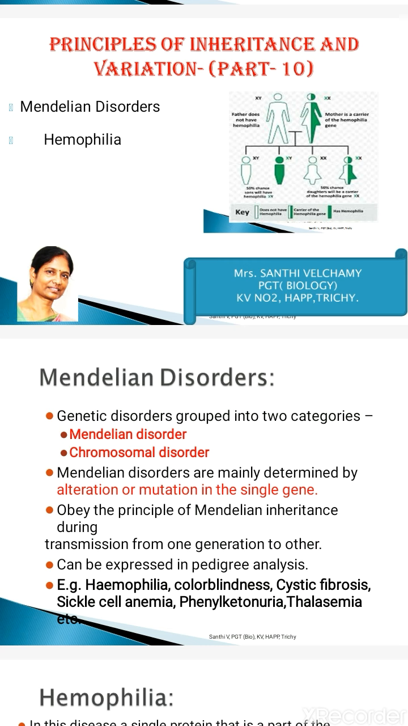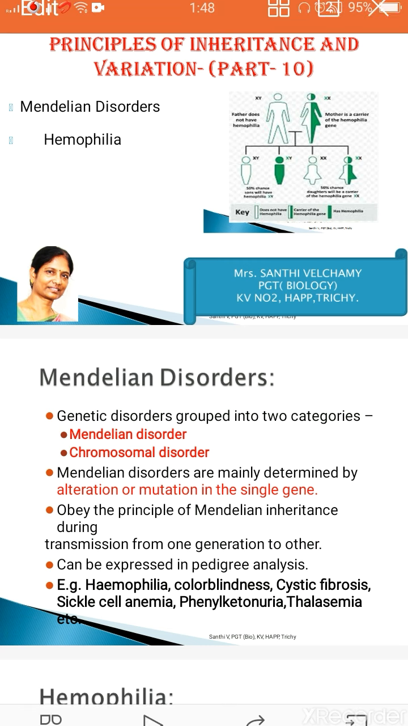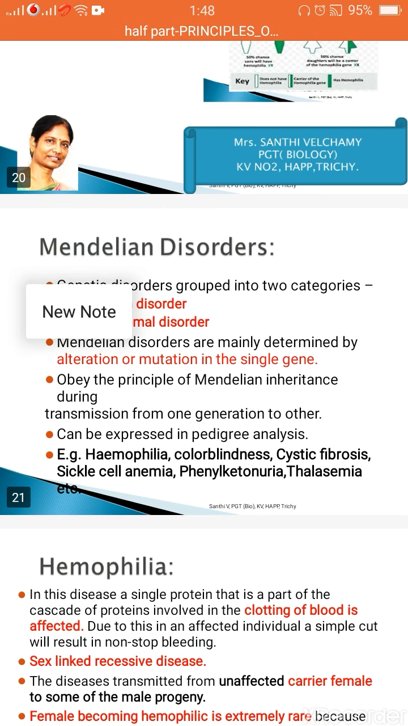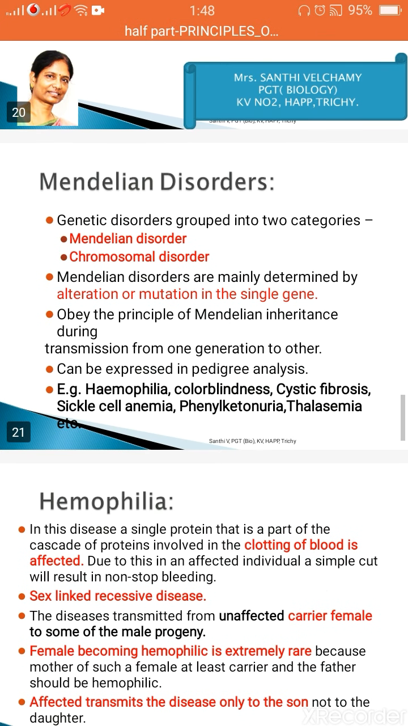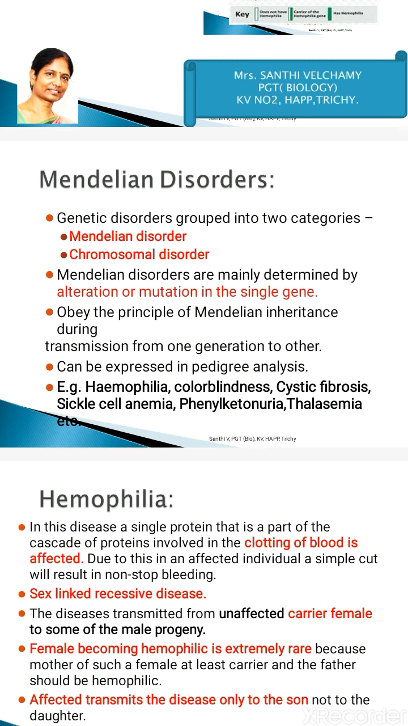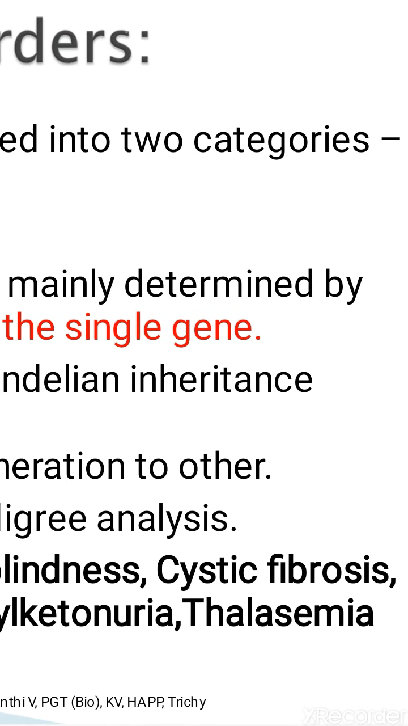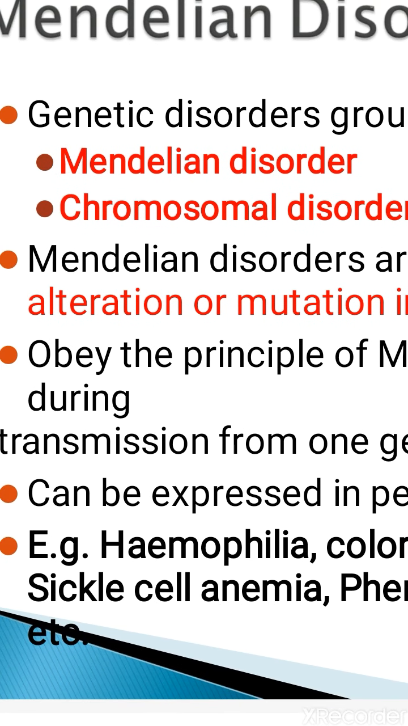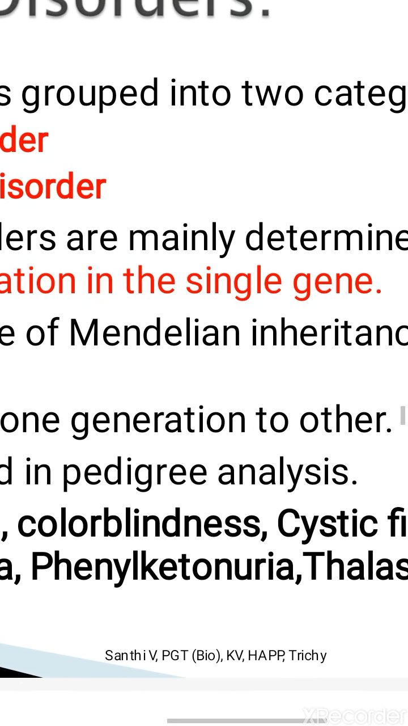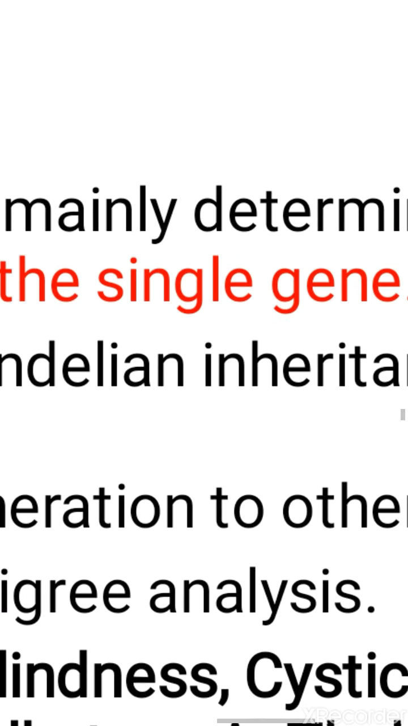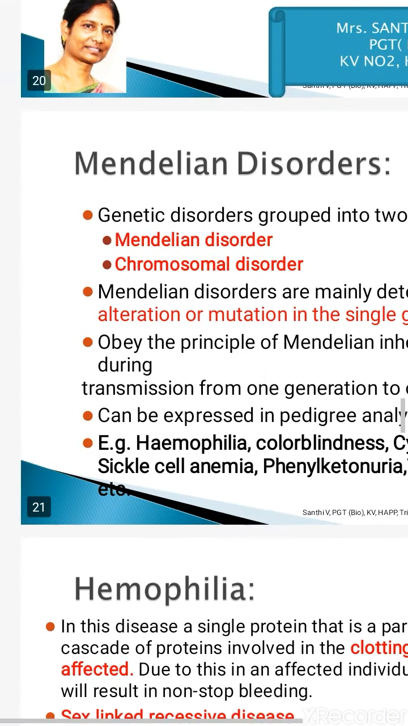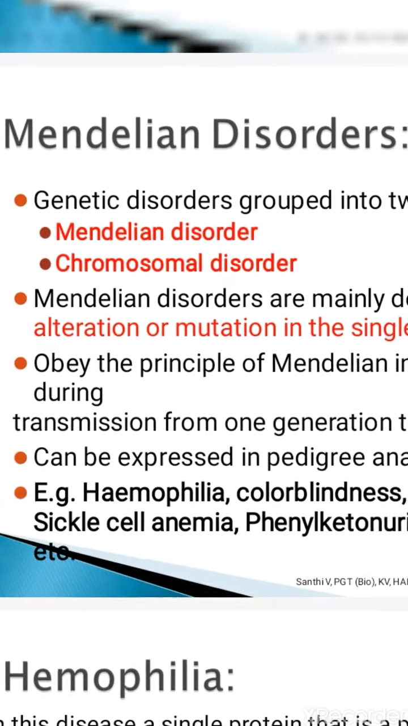When you see genetic disorders, they can be grouped into two categories. It can be a Mendelian disorder or a chromosomal disorder. Mendelian disorder is mainly determined by a mutation or alteration in a single gene. When it involves a single gene, you call that a Mendelian disorder.